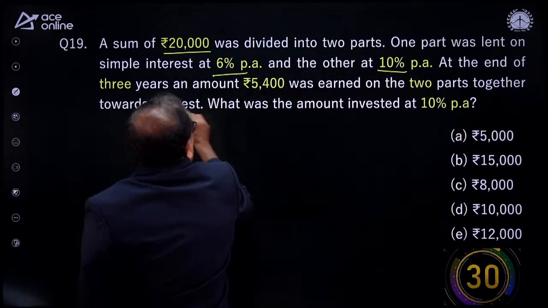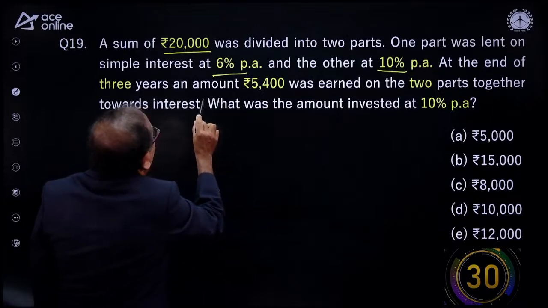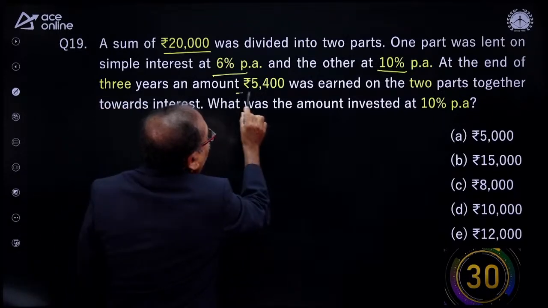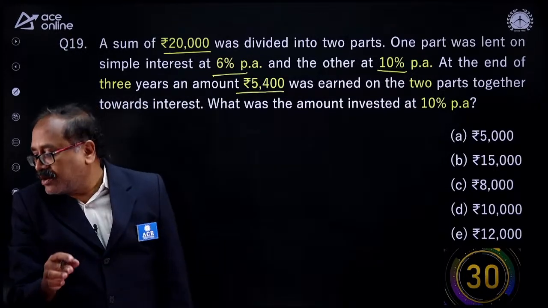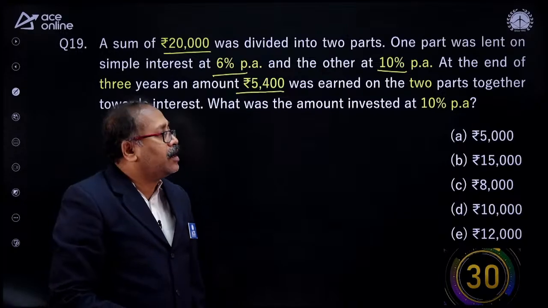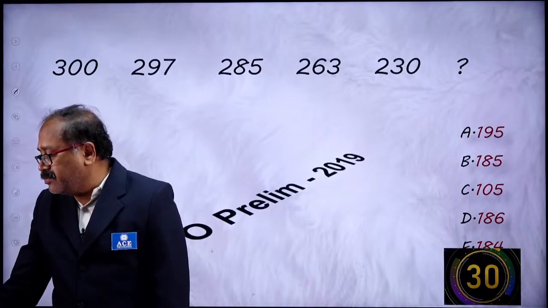At the end of the 3 years, an amount of rupees 50,000 was earned. So how much? I know this type of question you will be able to answer. So I leave this question for you, and here your number series starts. Here your number series starts, right, my young friend?